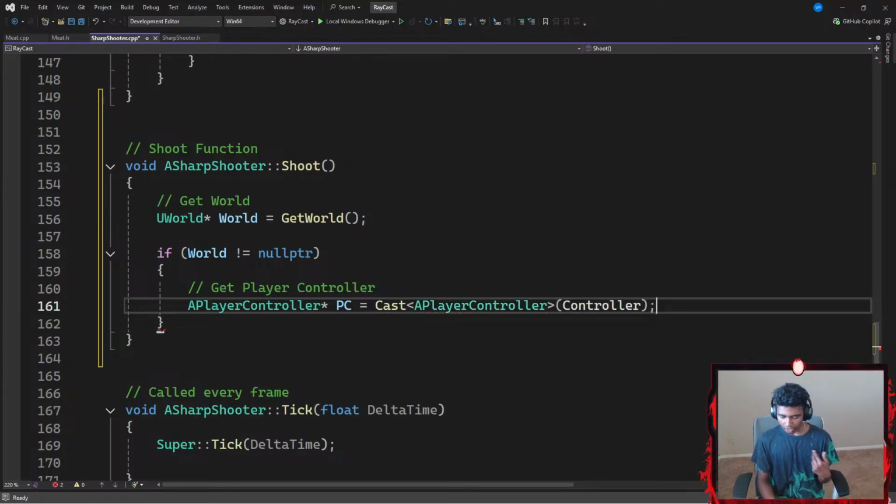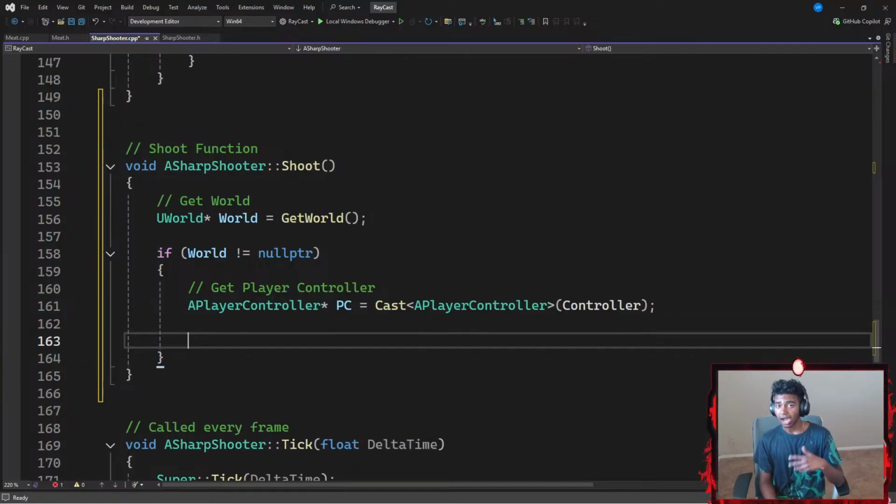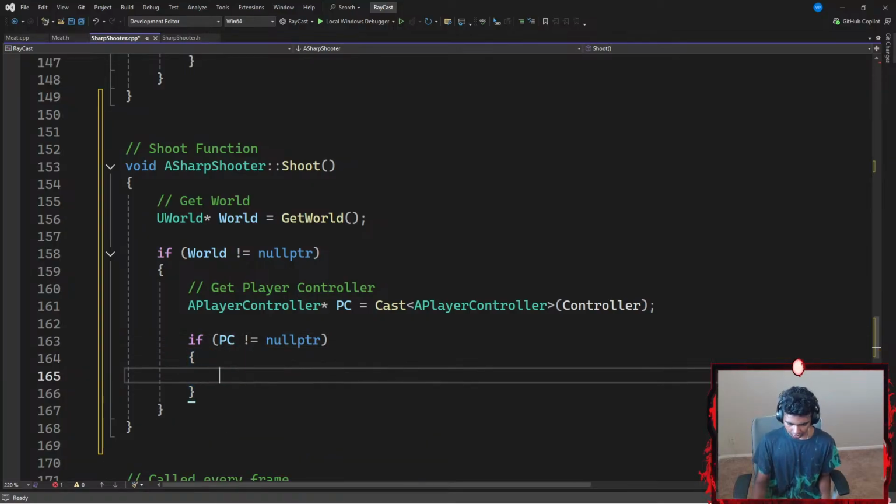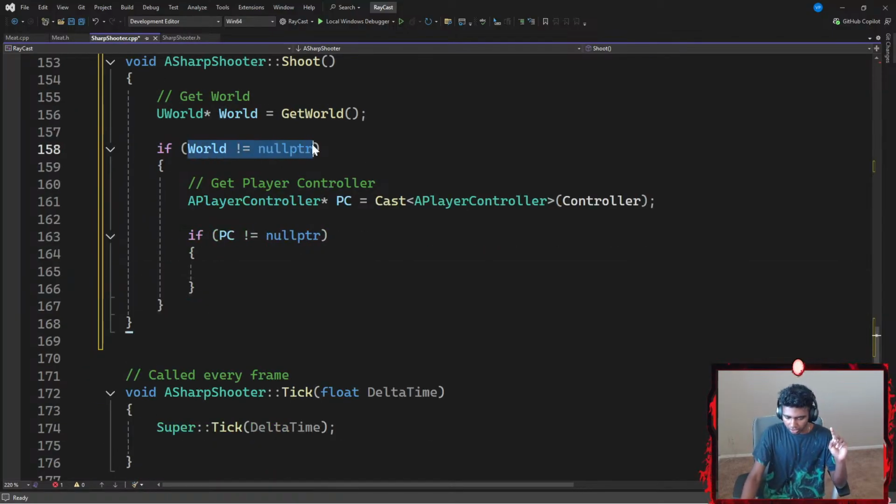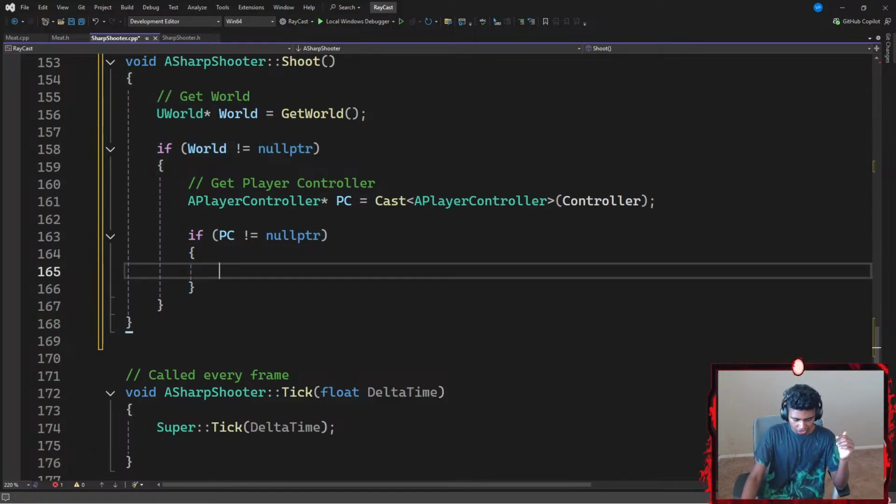Okay, so this is where I get my player controller. Now I'm going to check if my player controller is not null. So let's go with something like if my PC is not equal to null pointer, then I'm going to go ahead and do something. Okay, so if my world does exist, if my player controller does exist, what is something that I want to do?